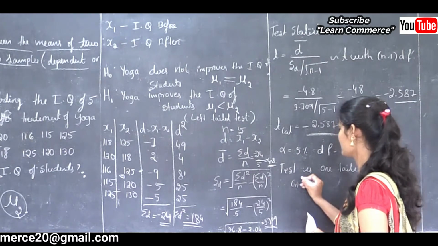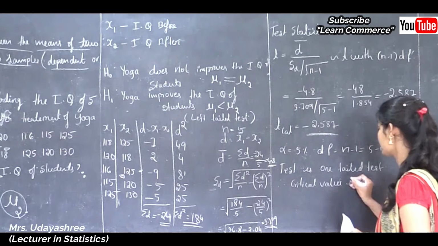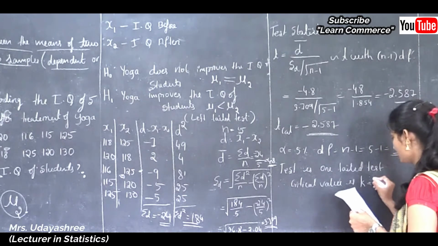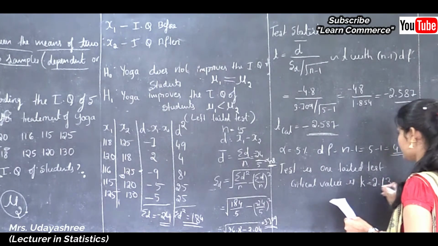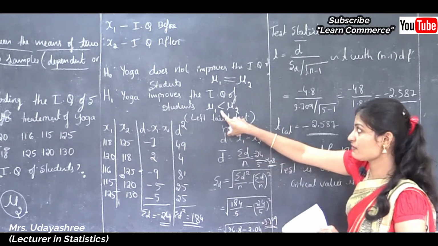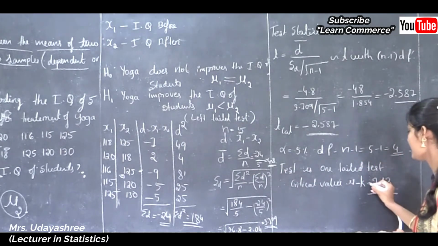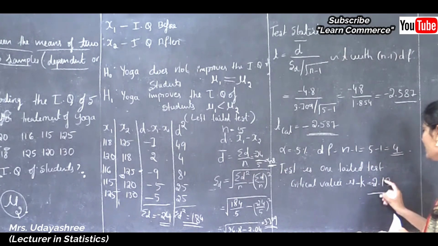Therefore critical value is K is equal to 2.13. See, this is left tail, in the sense this is less than type. So the critical value is minus K is equal to minus 2.13.